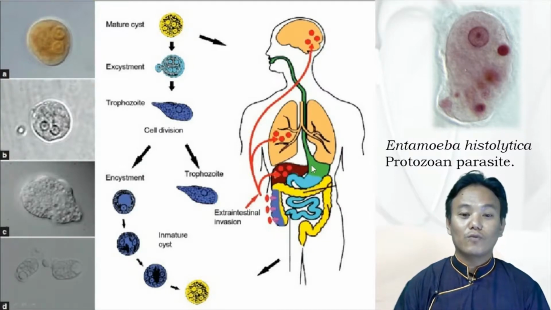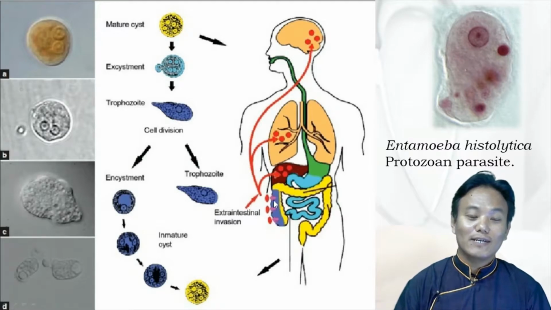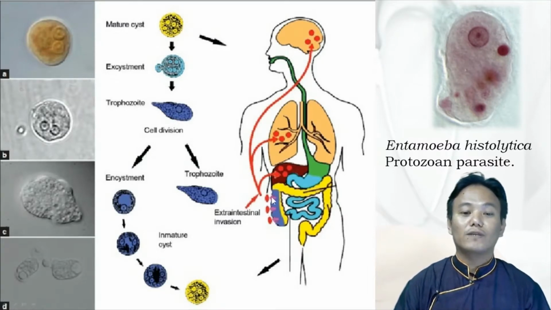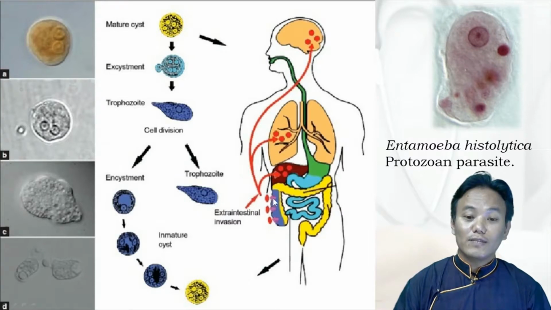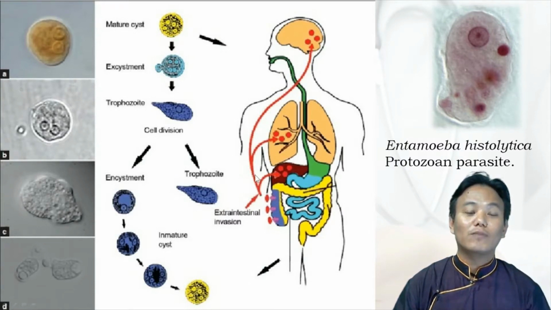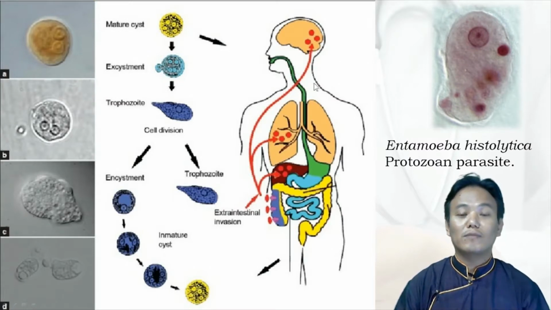The trophozoite goes into the large intestine and it infects the cells lining the large intestine, or the colon part of the intestine, and there it proliferates and causes perforations and bloody diarrhea. And this trophozoite, if it creates a perforation on the intestinal wall, can also enter the bloodstream and then go to infect the liver, lungs, and also the brain. This is some extra information. You don't have to remember it for examination, but it is good to know.